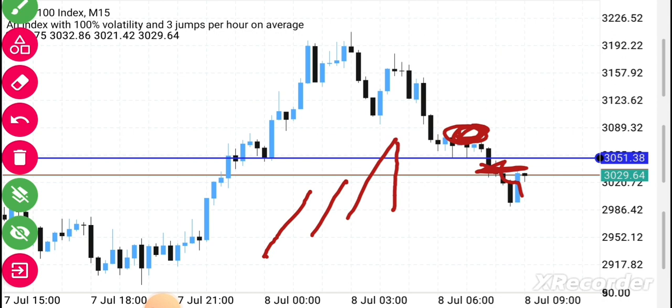For example, here we had a low, we had a high, and then we had a low here. Are you getting them? The market comes back to what? To make a retest here. So this could be your key level here.